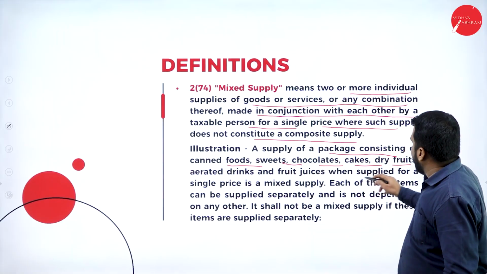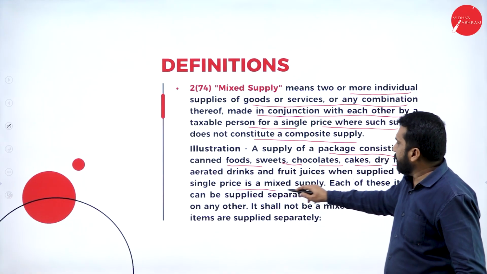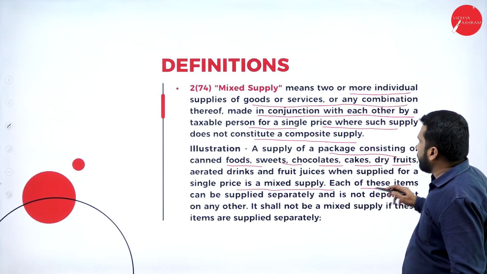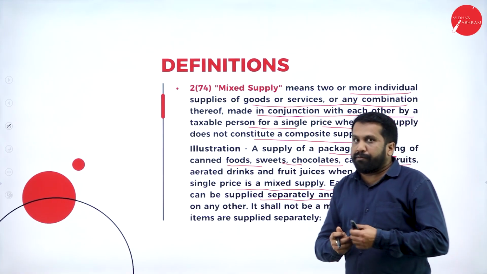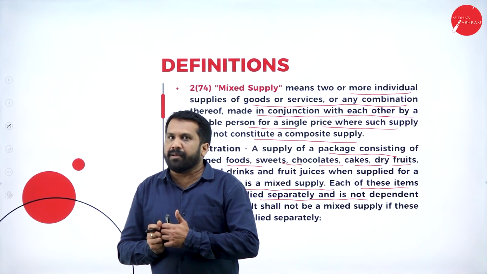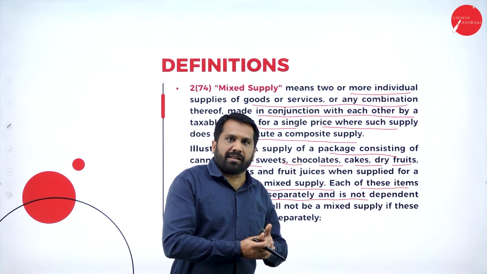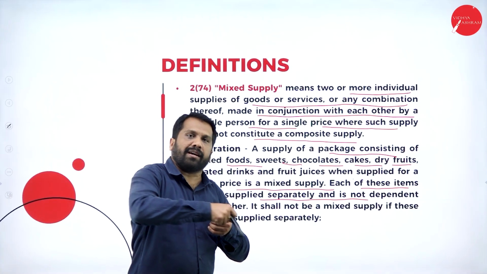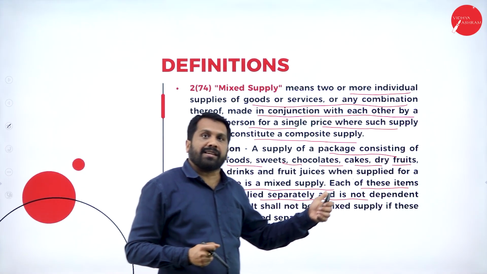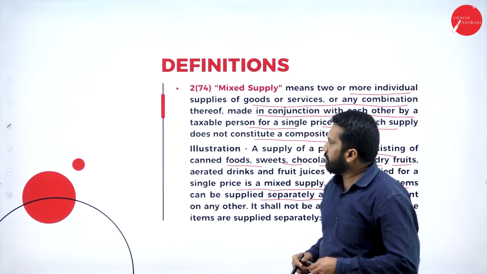Now, when supplied for a single price, it is a mixed supply. Each of these items can be supplied separately but is not. See, usually fruits can be issued separately. Sweets can be given separately. Flowers can be given separately. But all put together, put it in a bag and give. That is called mixed supply. Hope you are clear? Yes.